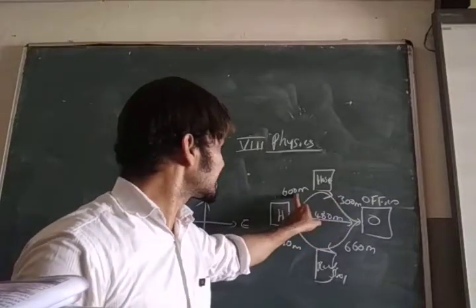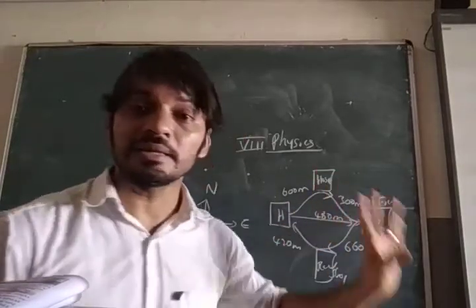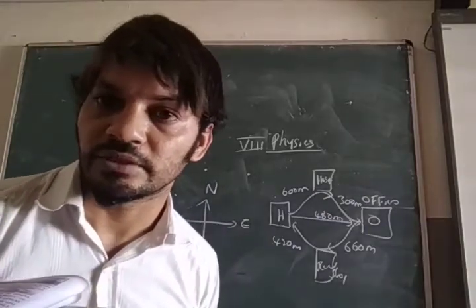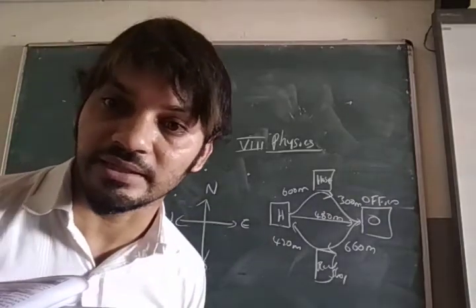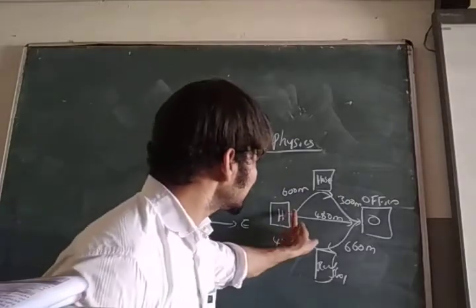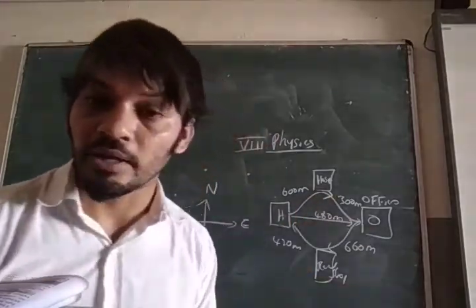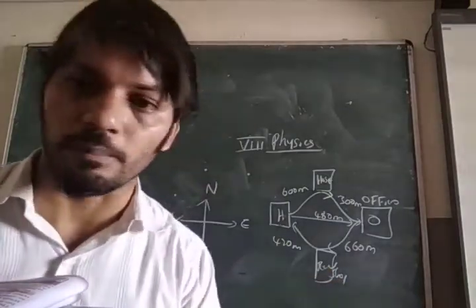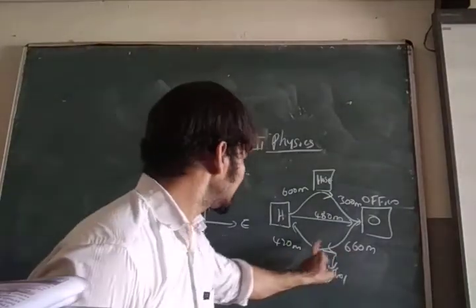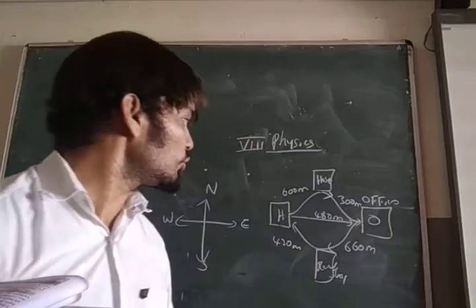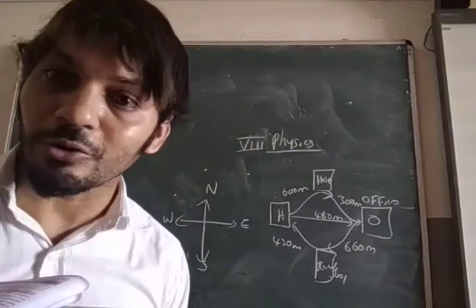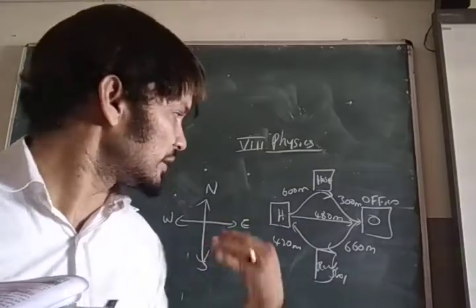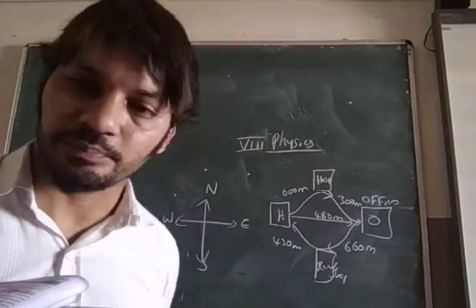Here to here 600, here to here 300. 900 meter he took in the morning. Coming back, he came through the ration shop: 660 plus 420, 1080 meter. He came back a longer way. On return, he took a longer distance.